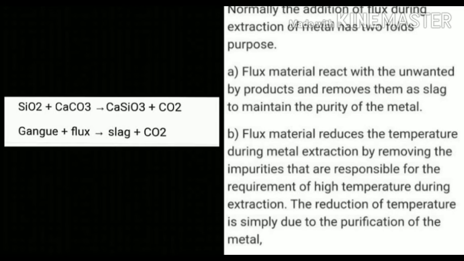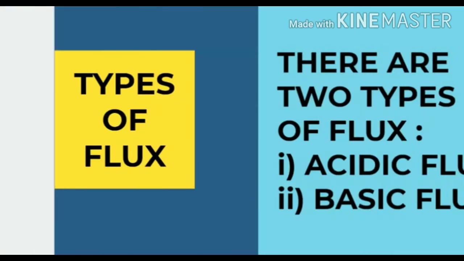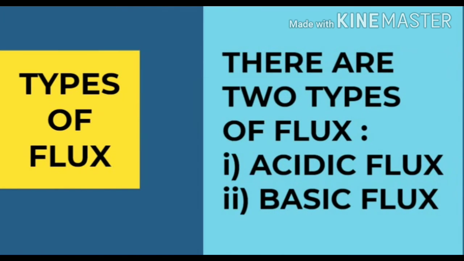The reduction of temperature is simply due to the purification of the metal. Adding the flux, it reacts with gangue particles and forms the slag. Slag is lighter than metal and hence floats over the liquid metal, which then prevents further oxidation of the liquid metal. Let us see the types of flux. There are two types of flux, acidic flux and basic flux. Let's see in detail about the acidic flux.